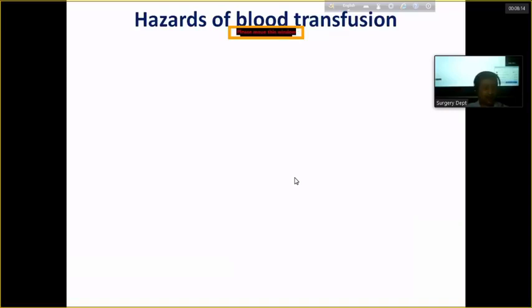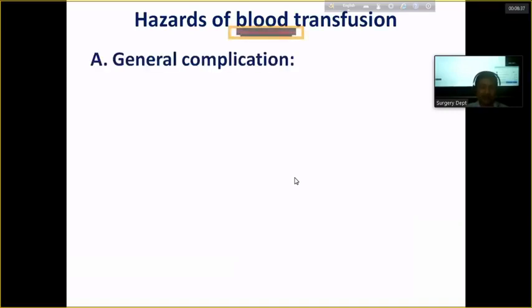তার মানে রক্ত ব্লাড ট্রান্সফিউশন মানুষের জীবনকে সেভ করবে, at the same time আমরা যদি সঠিকভাবে দিতে না পারি তাহলে it can create the death of the individual. So this is one of the very important concerns during blood transfusion.